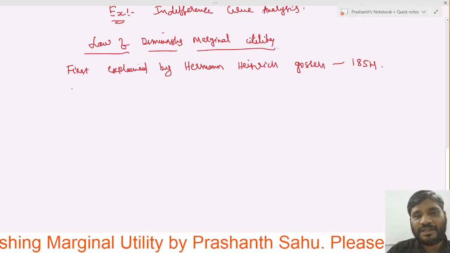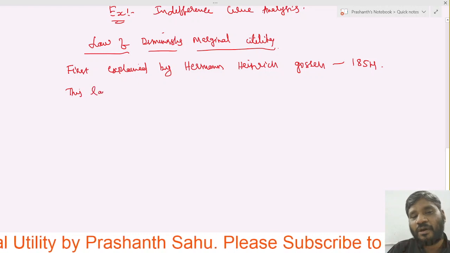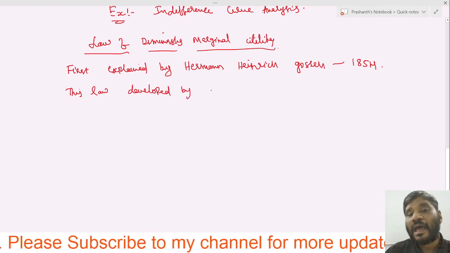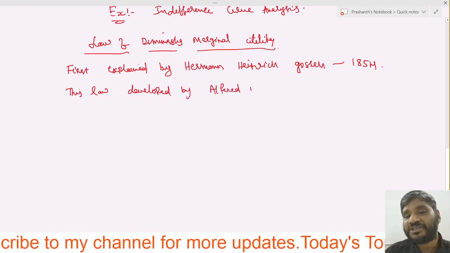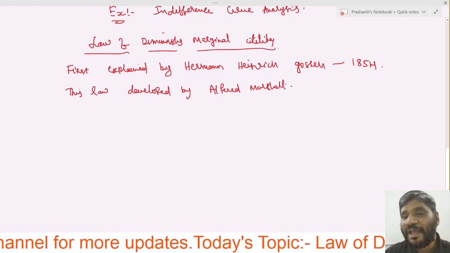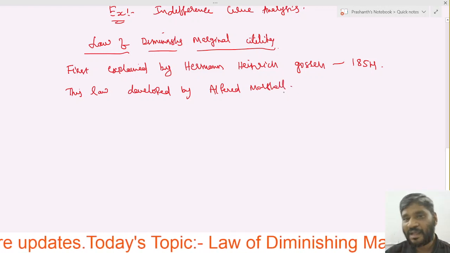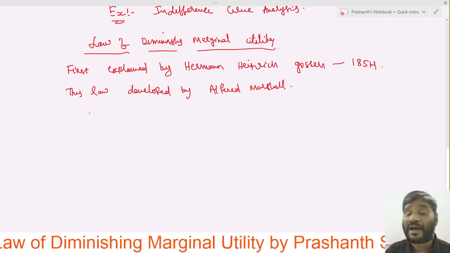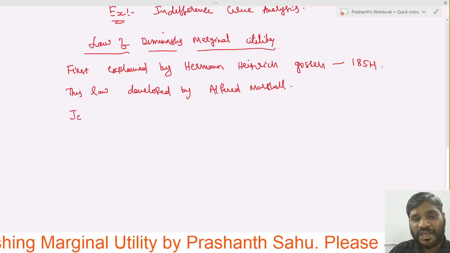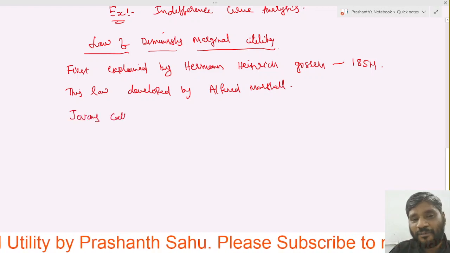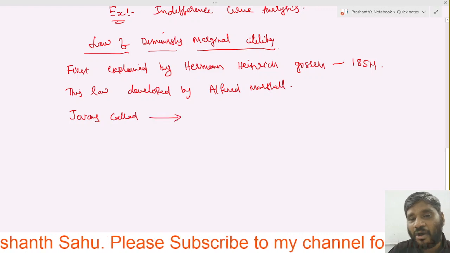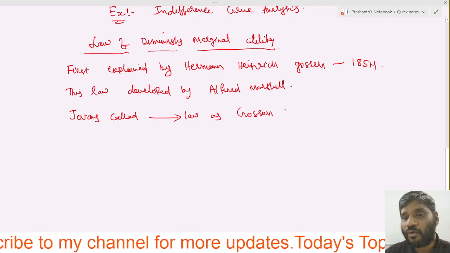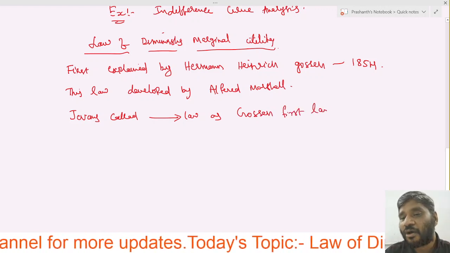But later, this law was developed by Alfred Marshall. The law of diminishing marginal utility also has another name: Jevons called this law Gossen's first law.